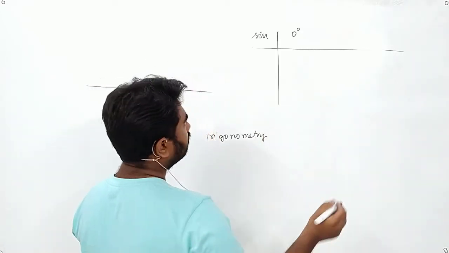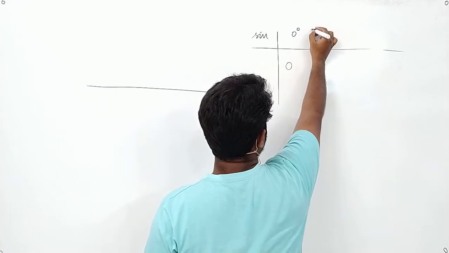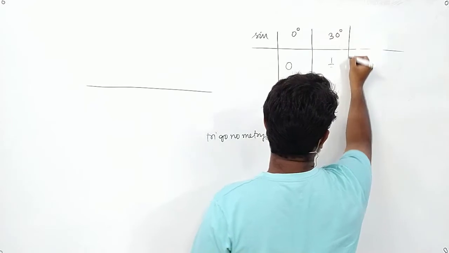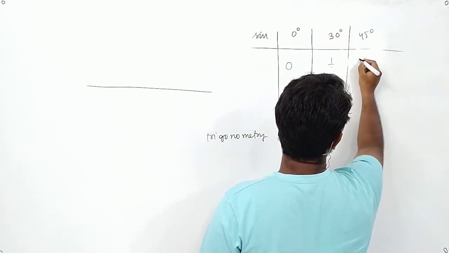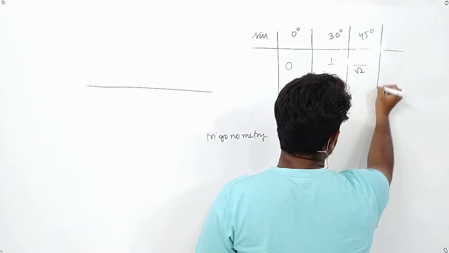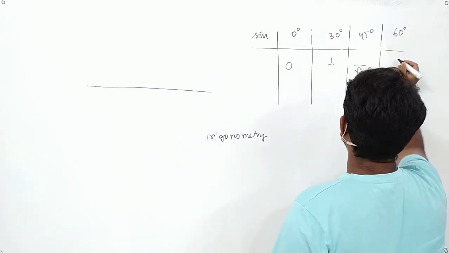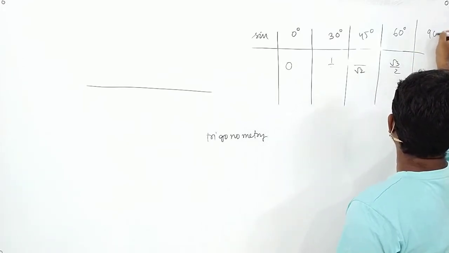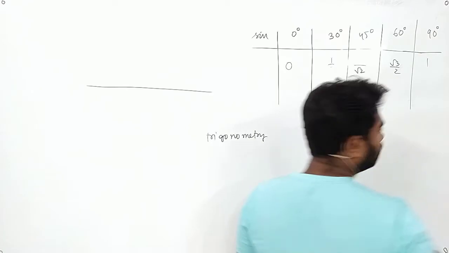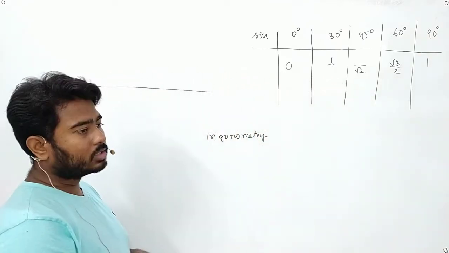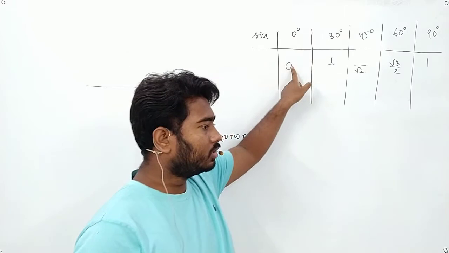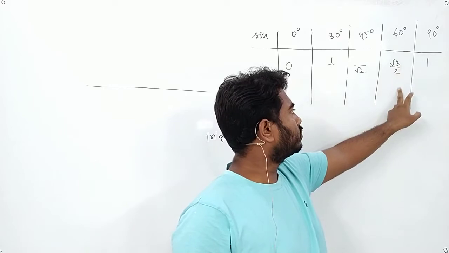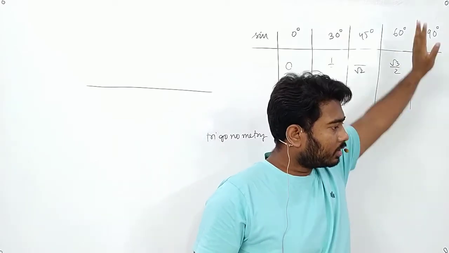Okay, no problem. See, remember this value. Sine 0 is 0. Sine 30 degree is half. Sine 45 degree is 1 by root 2. Sine 60 degree is root 3 by 2. And sine 90 degree is 1. Okay, you need to remember these values. What did I say? Write this down in your copy. Sine 0 is 0, sine 30 is half, sine 45 is 1 by root 2, sine 60 is root 3 by 2, sine 90 is 1. Okay, write these values in your copy.